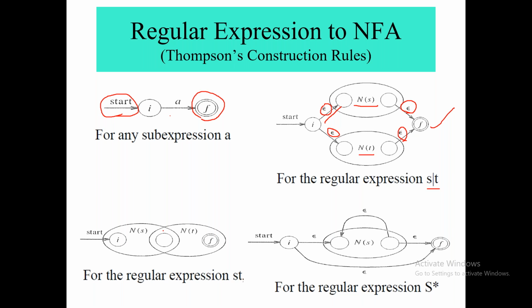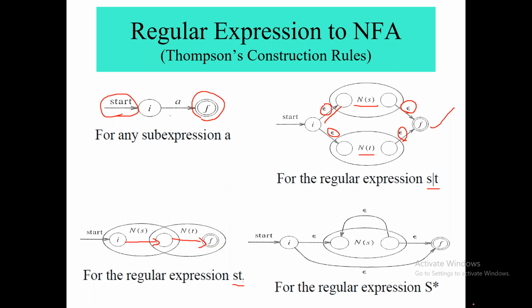After that, we have ST, S into T, you can say. So in ST, here we are not getting any epsilon node because it is not needed. So first here we are getting S, then we are getting T, and we are reaching our final state. Okay, these are basic expressions which you need to remember.